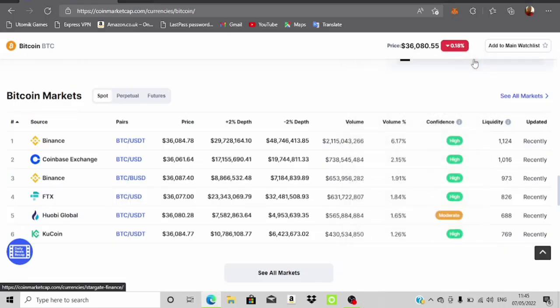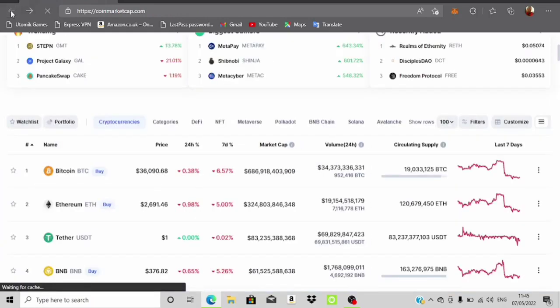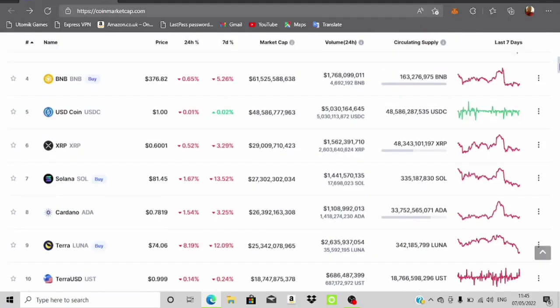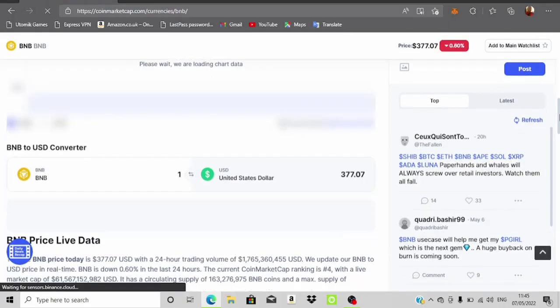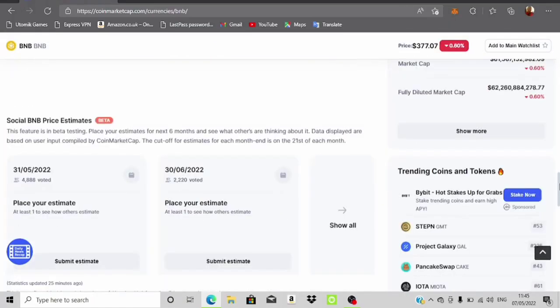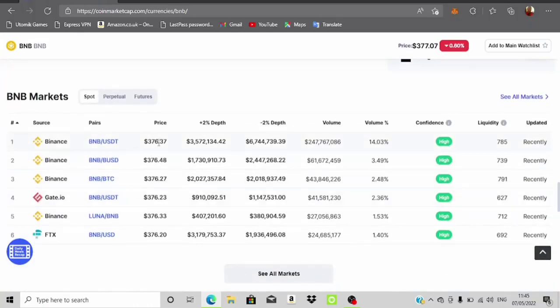So this is a very quick way to earn money, but you can also go ahead and use another cryptocurrency. You must not use BTC. You can go for other cryptocurrencies. For example, there's BNB over here, right? So all you have to do is make sure that there's an arbitrage opportunity available in that coin, in that pair, because at times there are no arbitrage opportunities available, right? So coming over here to take a quick look, we're going to see that we do not actually have that much arbitrage opportunity, but you'll be surprised how this is going to pile up if you use the right amount of money.